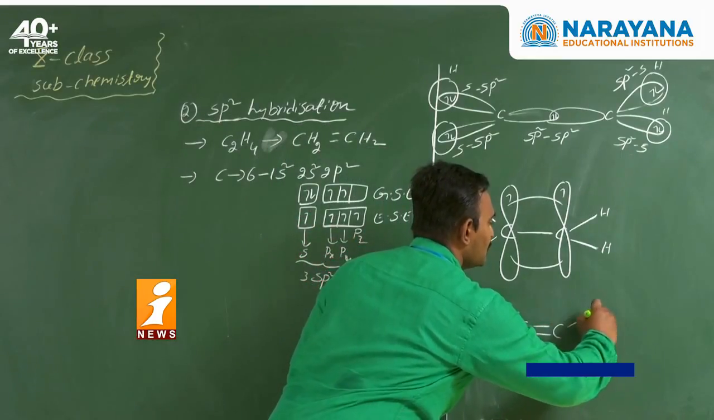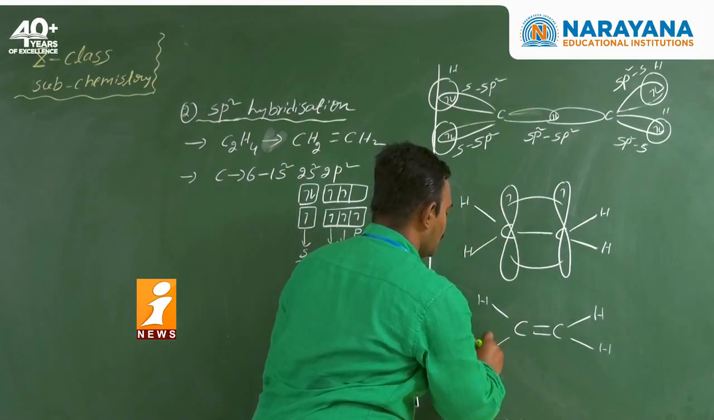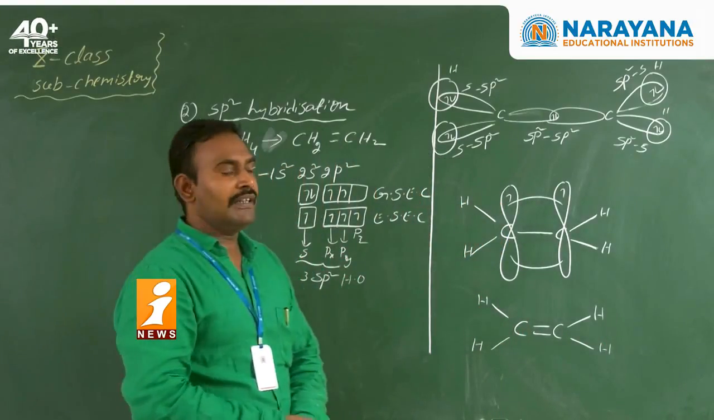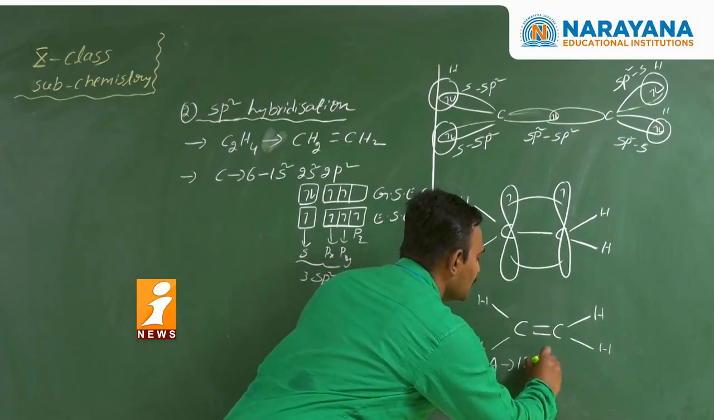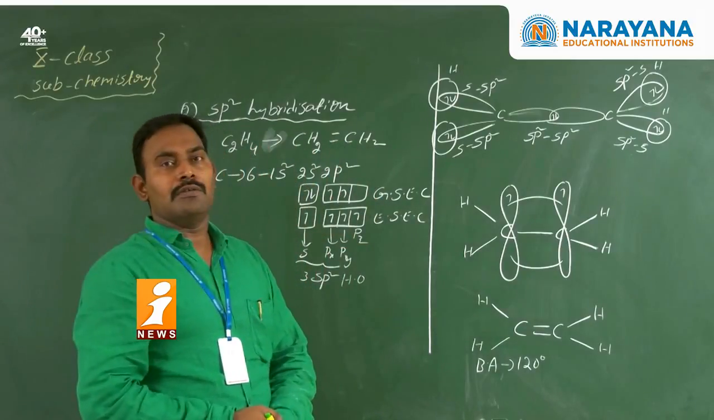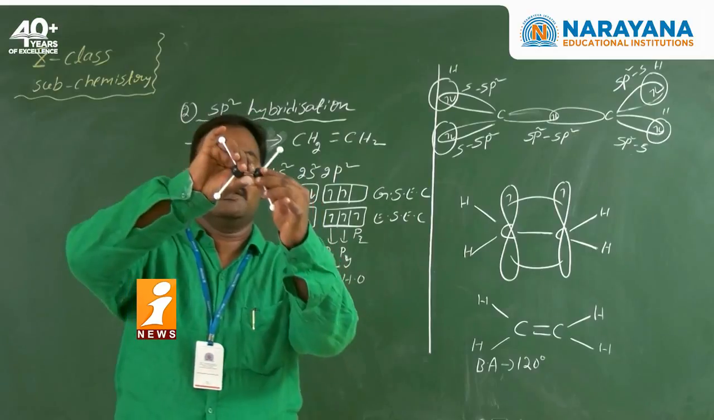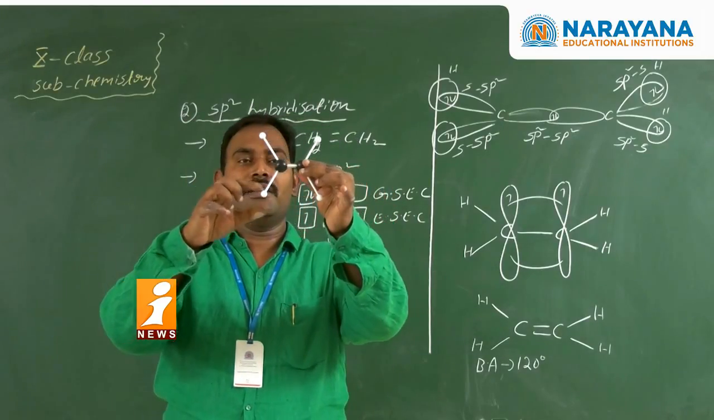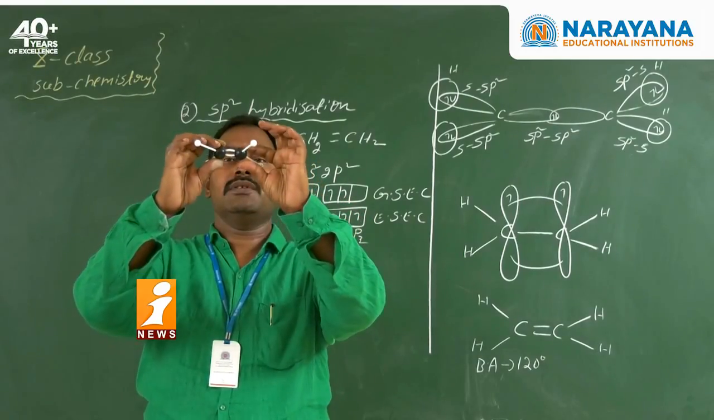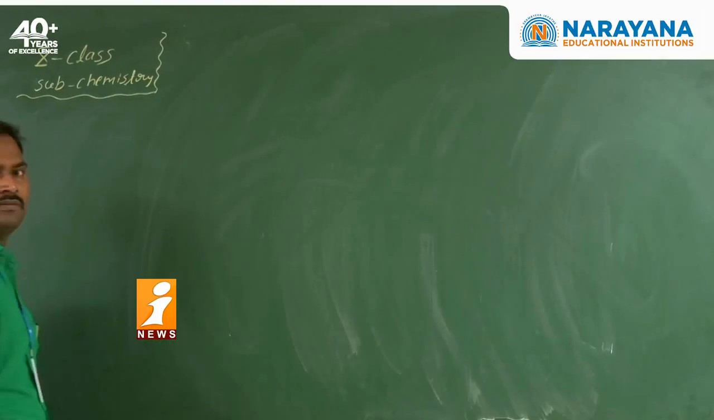So C double bond C, carbon hydrogen, carbon hydrogen. So the bond angle is 120 degrees. The bond angle is 120 degrees and the geometry is trigonal planar. Now see here like this: carbon atom and carbon atom. These two are the hydrogens. These two are the hydrogens. Between the two carbon atoms, a double bond is present.